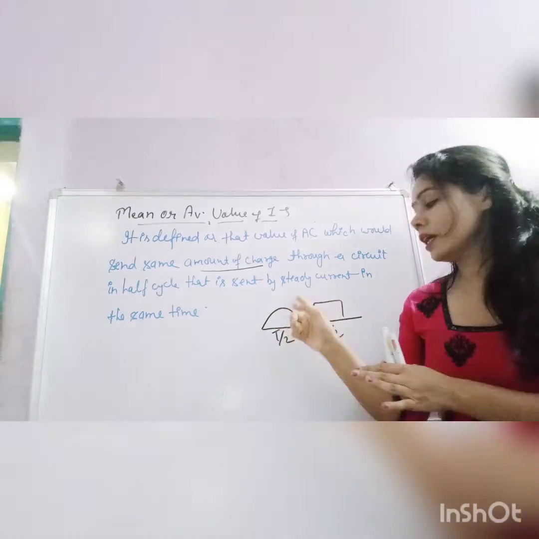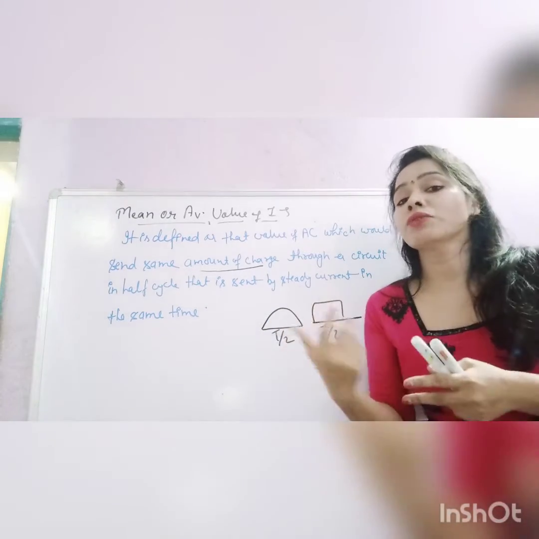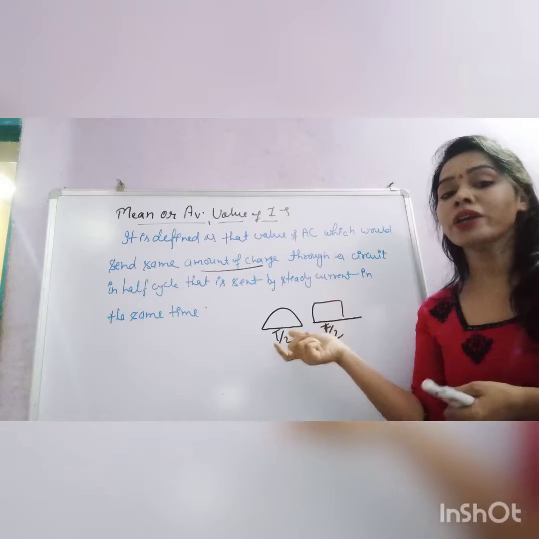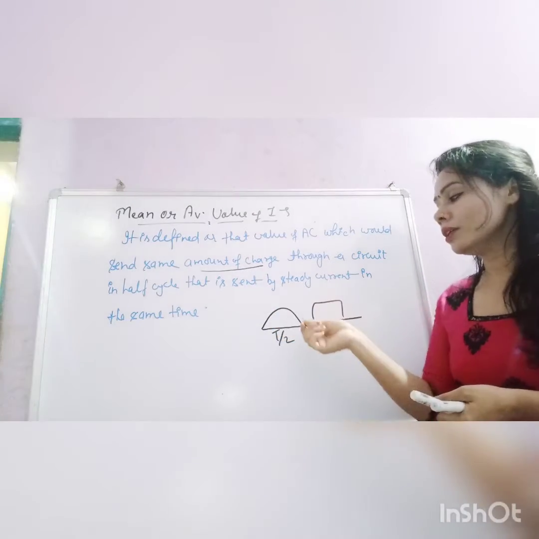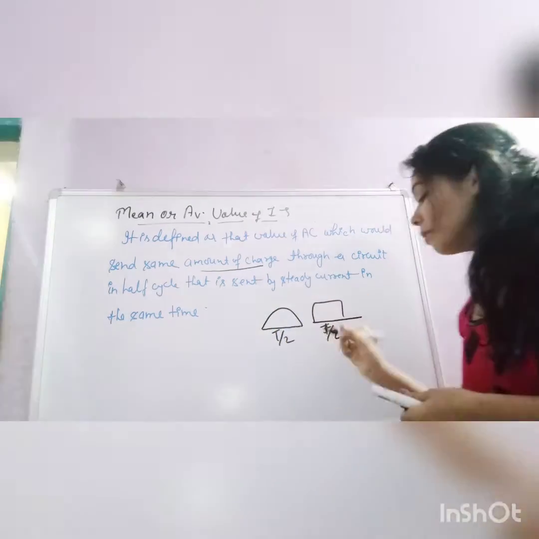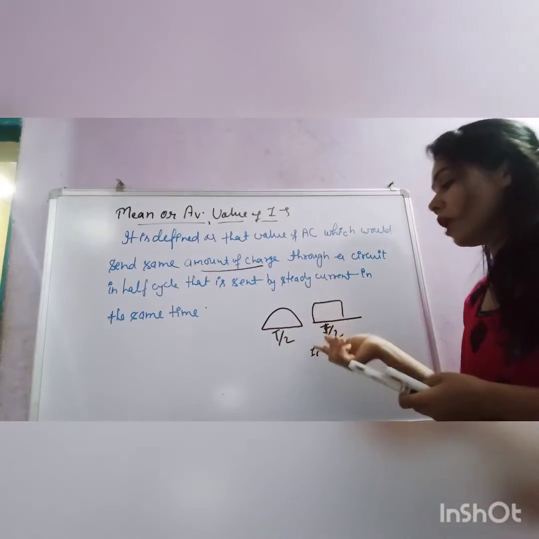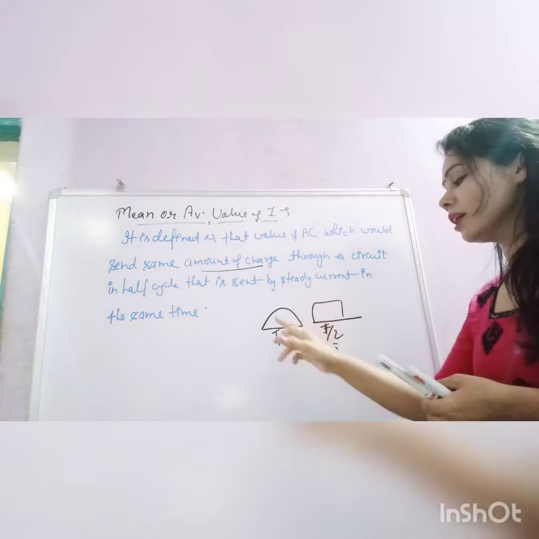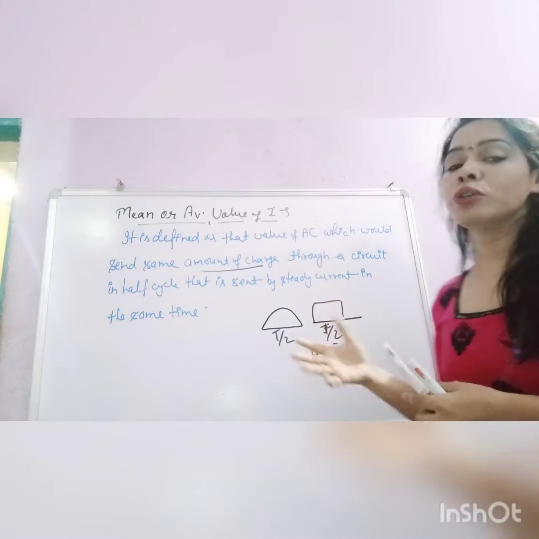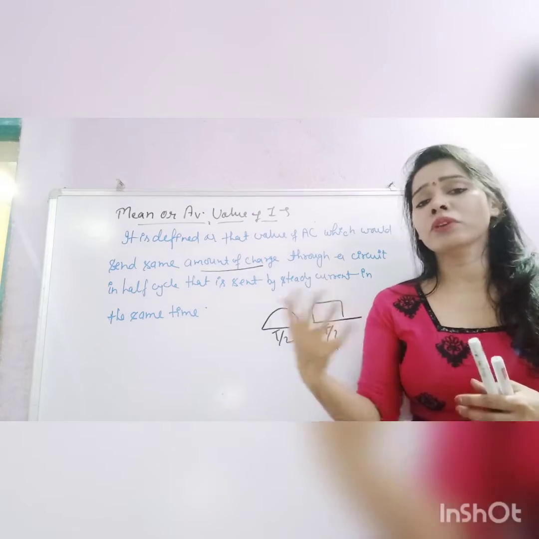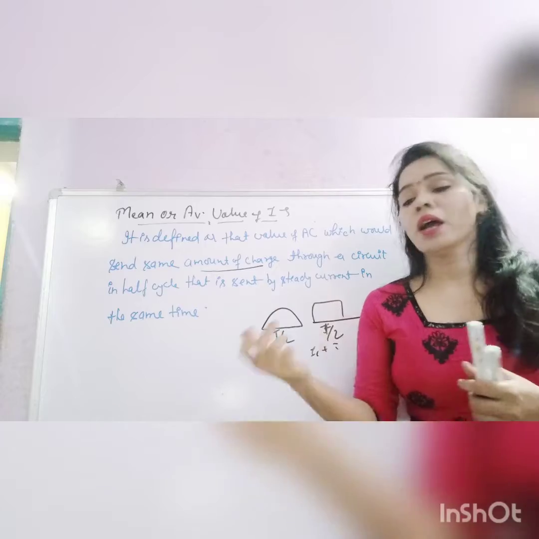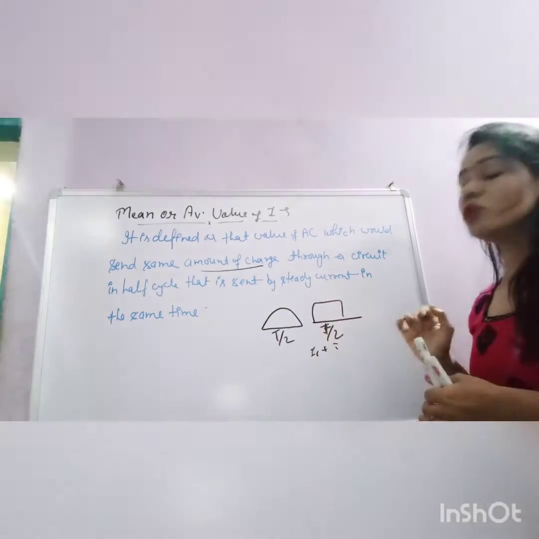Since we know that in AC the value of current continuously changes, it is very difficult to find the sum of all currents and then the mean. Mean means I1 plus I2 plus I3, and so on. Only in half cycle we have lots of values, so it is very difficult to find them for the different intervals of time and then find the mean of all these.